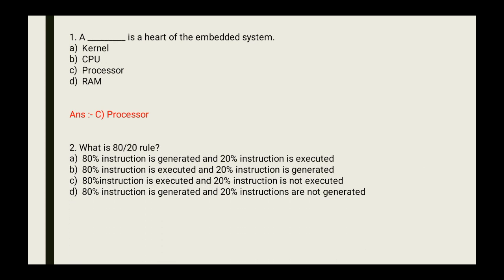Now second question, what is 80-20 rule? Options are A 80% instruction is generated and 20% instruction is executed. B 80% instruction is executed and 20% instruction is generated. C 80% instruction is executed and 20% instruction is not executed. D 80% instruction is generated and 20% instruction are not generated. So correct answer is A. 80% instruction is generated and 20% instruction is executed.